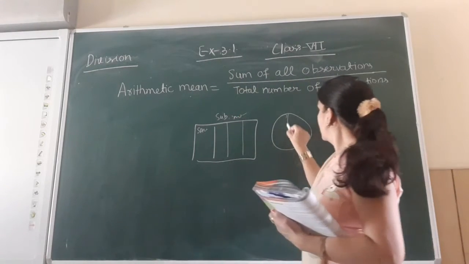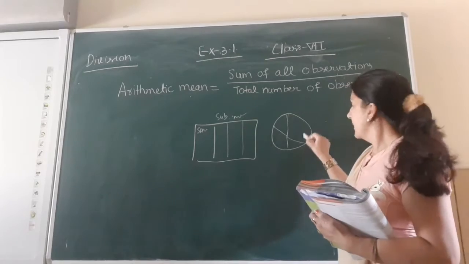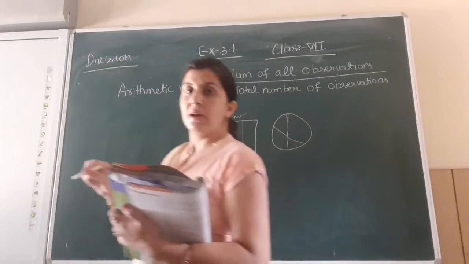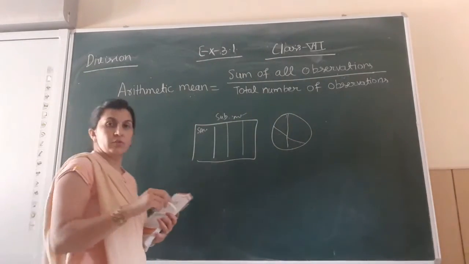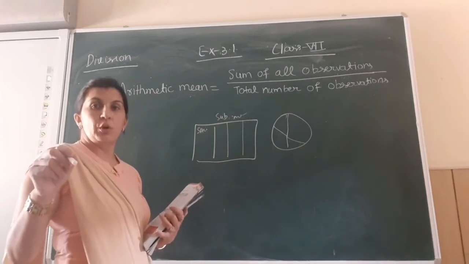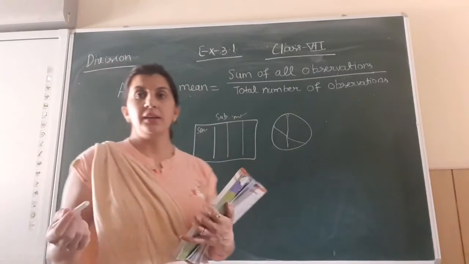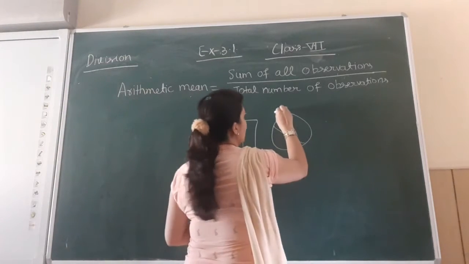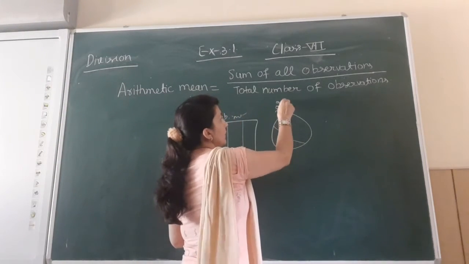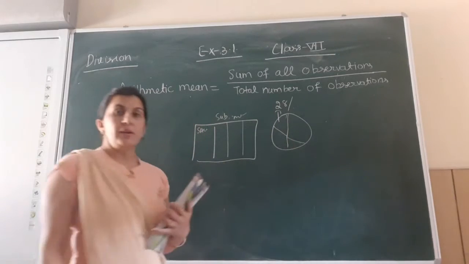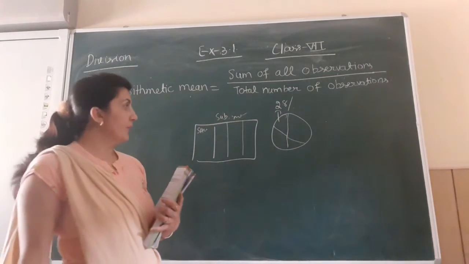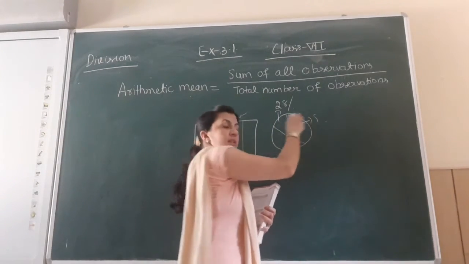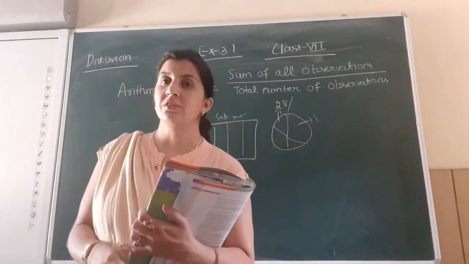Like how many students are studying music, Punjabi, or Sanskrit. So these are presented as, say, 28% of students out of 100 are studying Punjabi. This is called presentation of data.